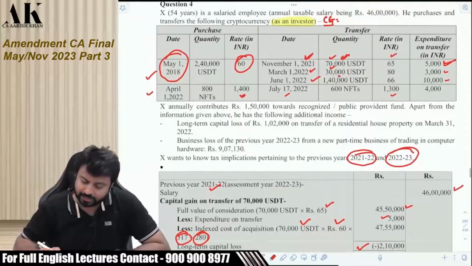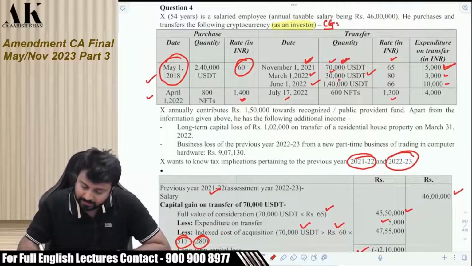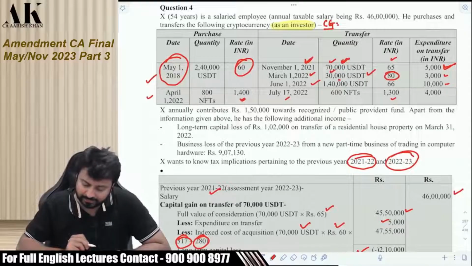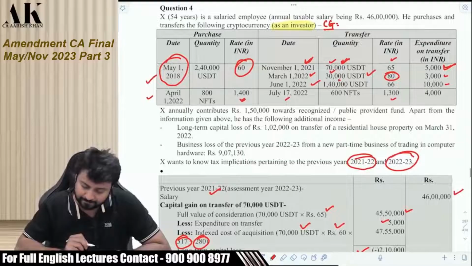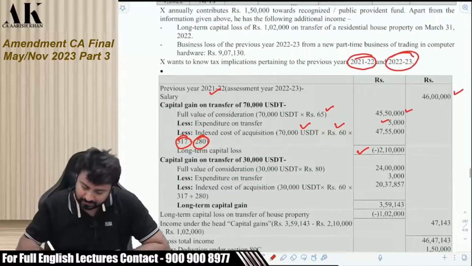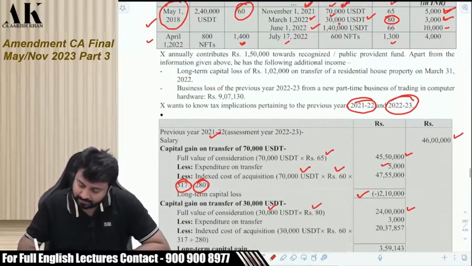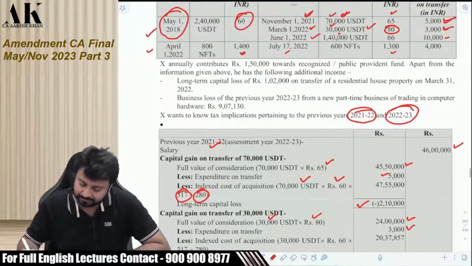Now there is one more transfer which we have done in 21-22, that is of this 30,000 USDT. At what rate have we sold? We have sold at 80 rupees. Okay. 80 rupees we have sold. So 30,000 into 80, this will be your sale consideration. 3,000 will be your expenses on transfer.